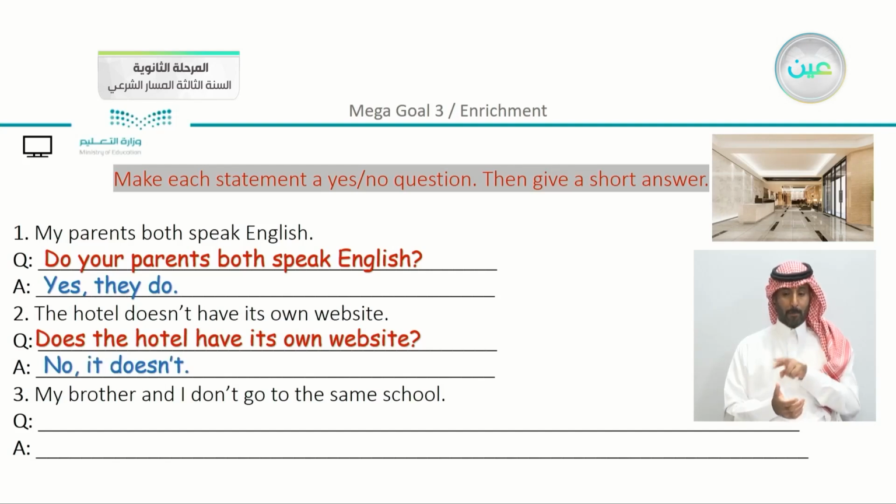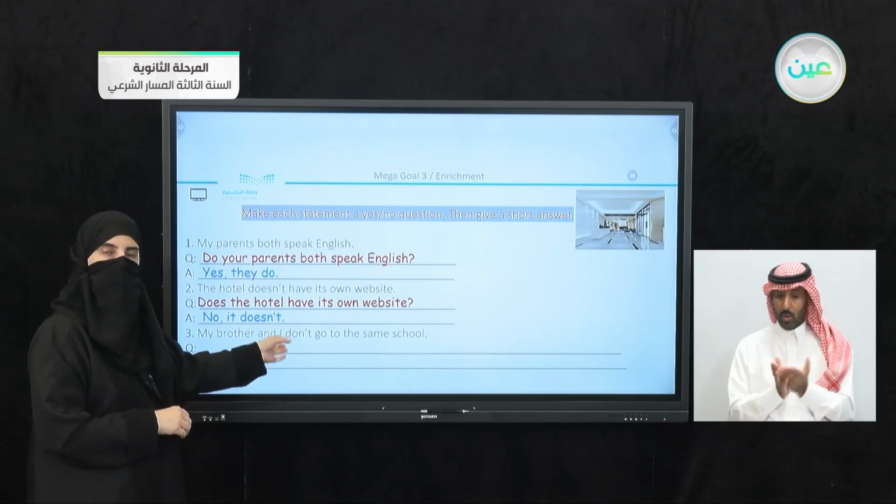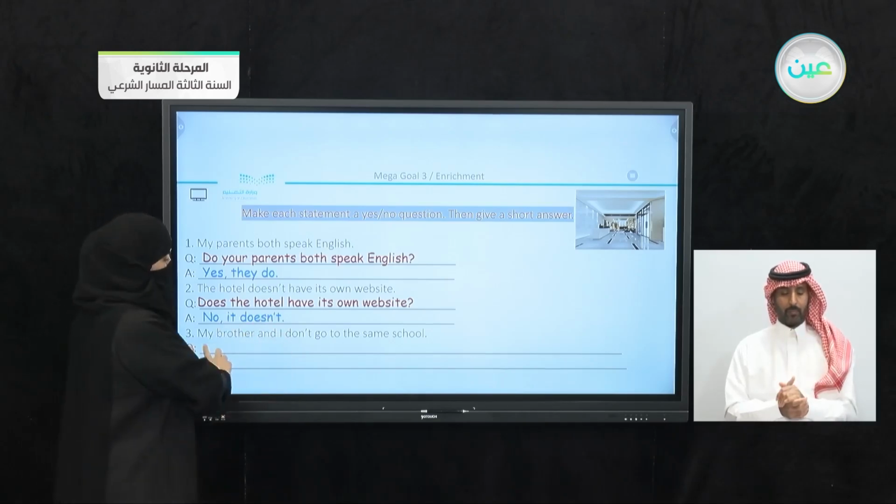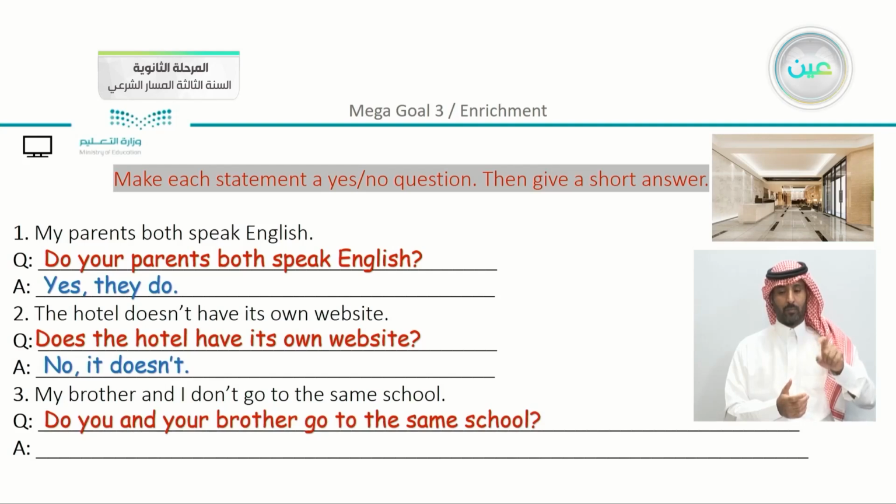My brother and I don't go to the same school. Also, we have here the same sentence with the negative form of do. So I can ask the question, do you and your brother go to the same school? And we can answer also, no, we don't.